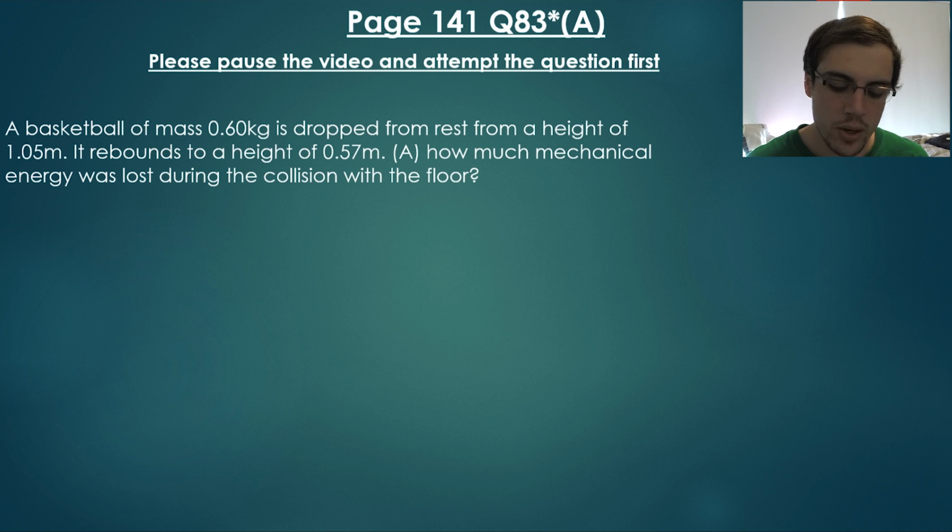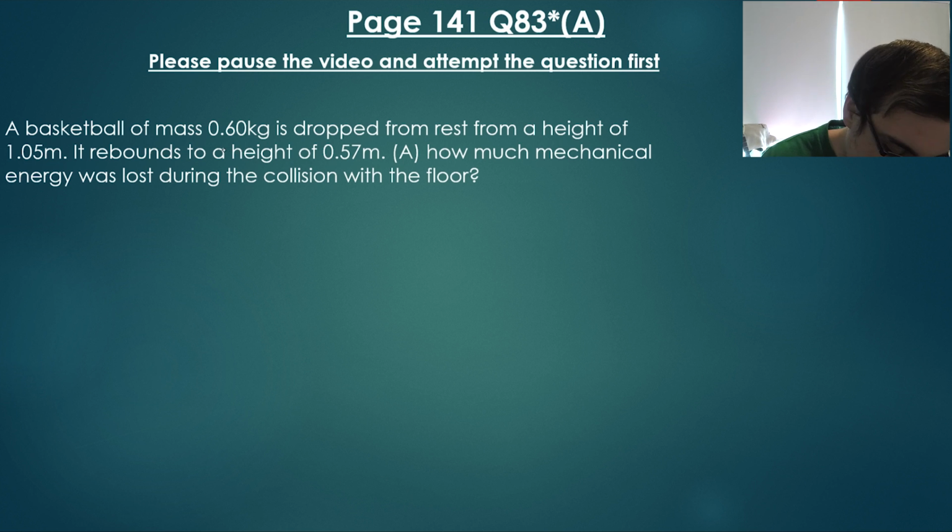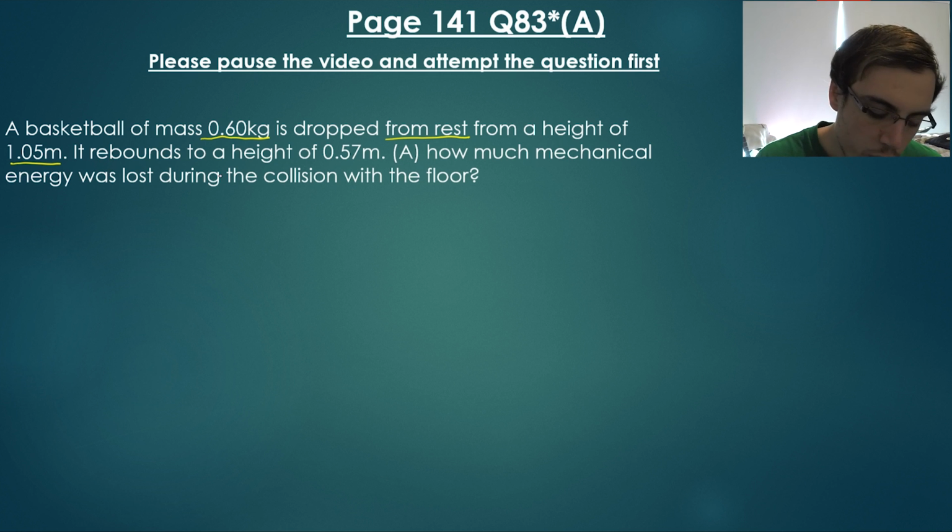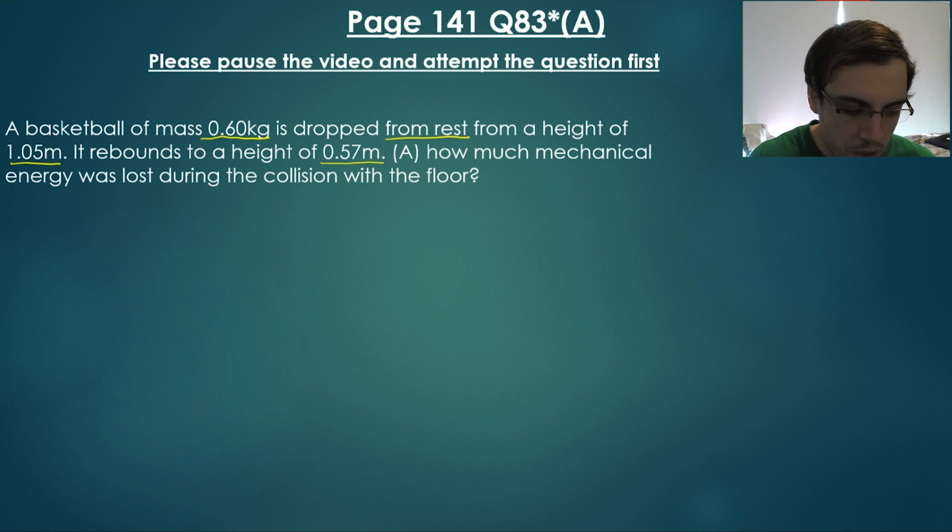Okay, now let us have a look at question 83, part A. So, a basketball which has a mass of 600 grams is dropped from rest from a height of 1.05 meters. Okay. It then rebounds to a height of 0.57 meters. So we want to know how much mechanical energy was lost during the collision with the floor.